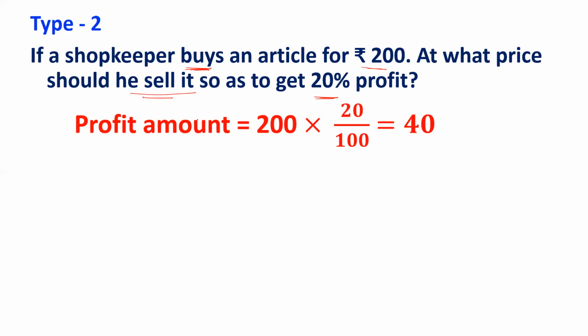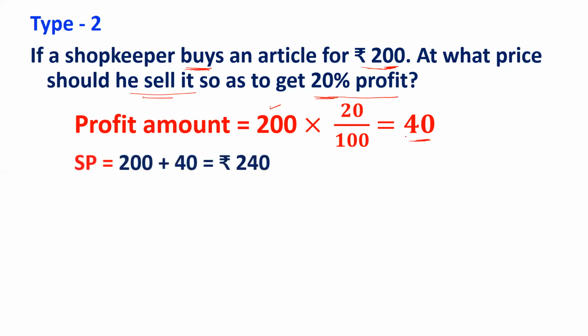So you can get directly 20% of 200 because 200 is the cost price. I told you profit percent is calculated on the cost price. Cost price is given 200, 20% profit. Can calculate this 20% on 200, that is equal to 40. That is profit amount is 40.